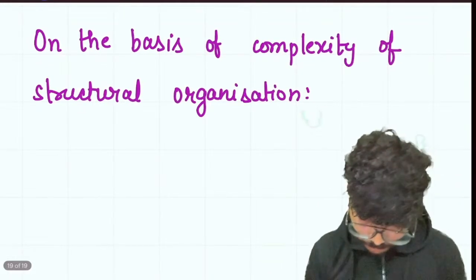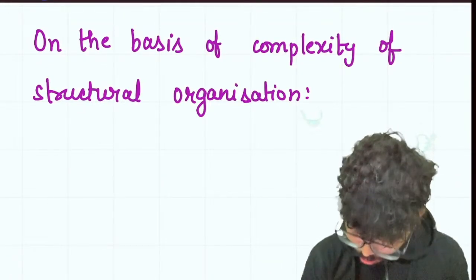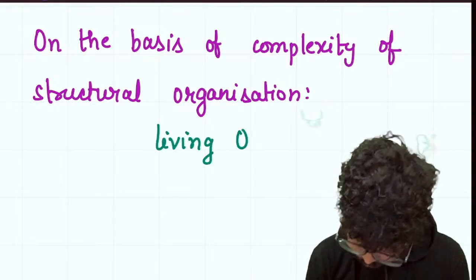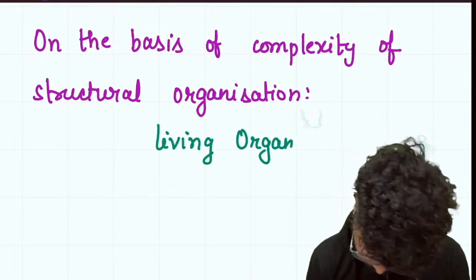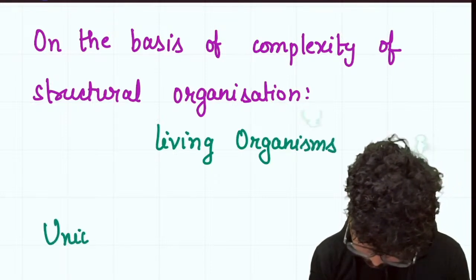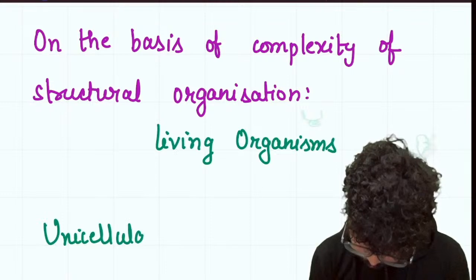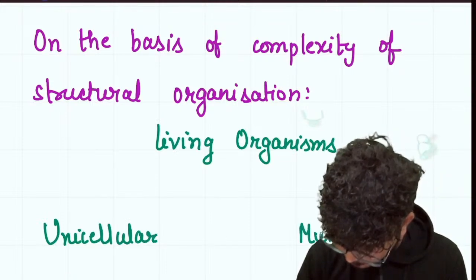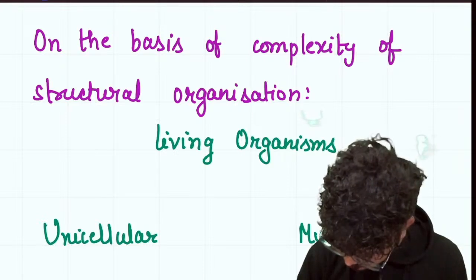So we can have living organisms; they can either be unicellular or multicellular.